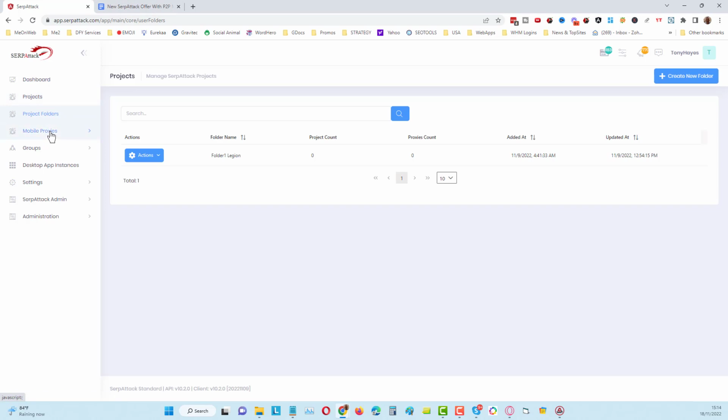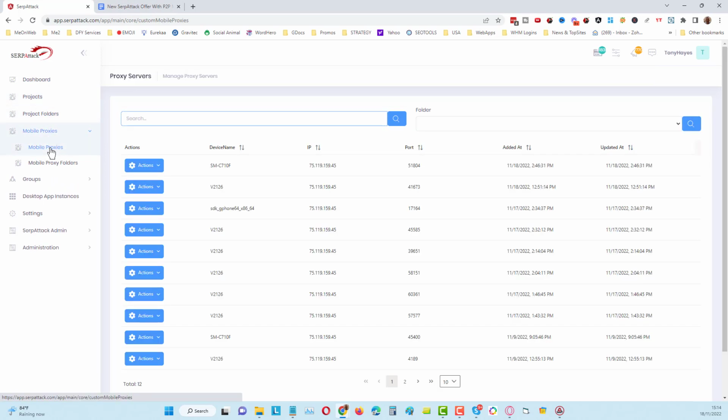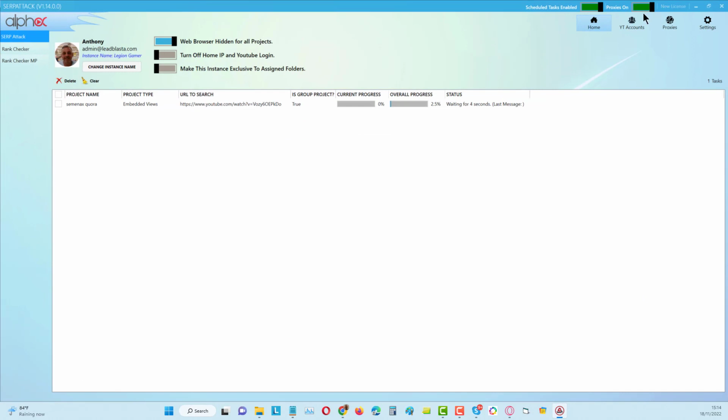Now once you have done that, you can come in here to the mobile proxies, and you should see that your proxy will start to show. It will start off with the original IP, and you'll be able to see that you are connected according to the device. You can see here we've got 3 or 4 different devices that we've been testing with to make sure this is working. And it's all working fine, as you can see from the views being done, even though I've got proxies on, and even though